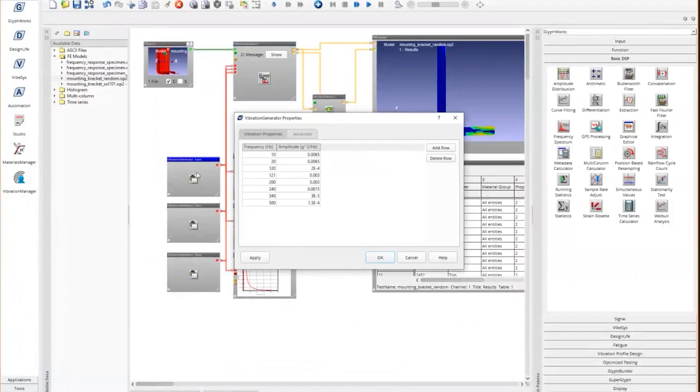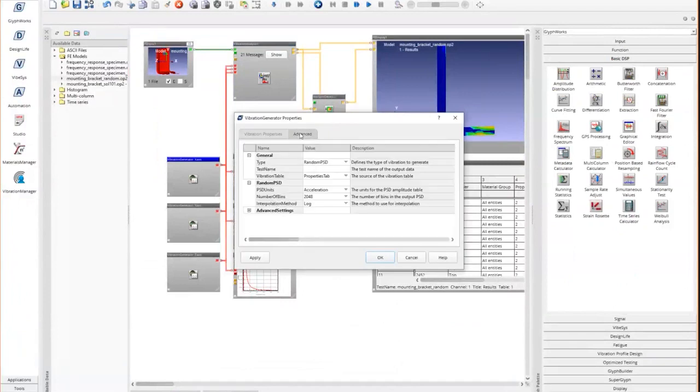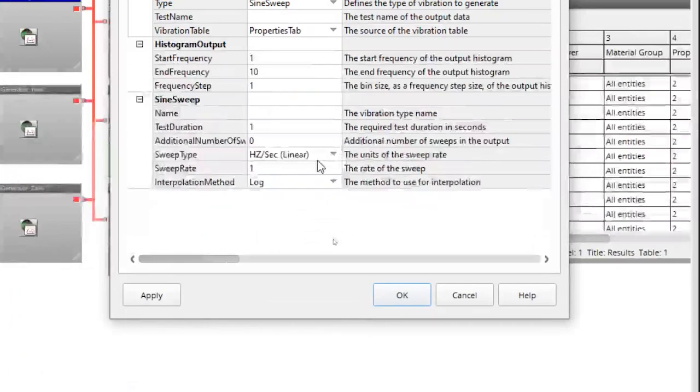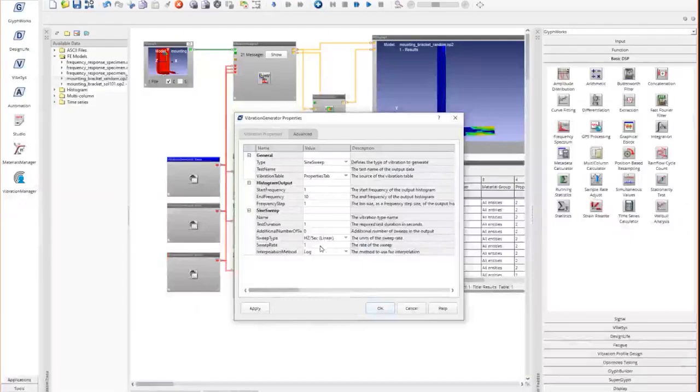So in this case, we are using a vibration generator glyph. You can see here in the advanced tab, you can set up whether you're doing random PSD or sine sweep. If you do sine sweep, it'll ask you for the test rate, the duration, and all those settings here. Once we provide that, it'll calculate the cycles behind the scenes automatically.